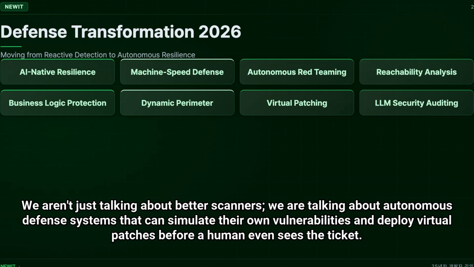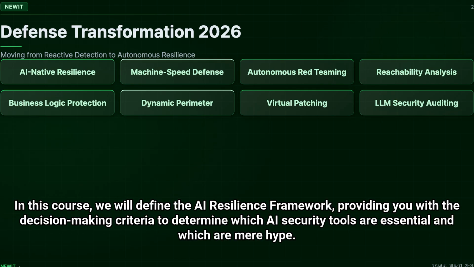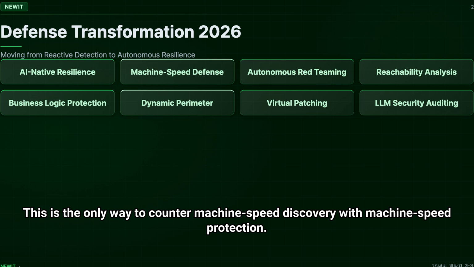We aren't just talking about better scanners, we are talking about autonomous defense systems that can simulate their own vulnerabilities and deploy virtual patches before a human even sees the ticket. This paradigm shift requires a fundamental change in how we view the perimeter. It is no longer a static wall, but a dynamic, self-healing fabric. In this course, we will define the AI resilience framework, providing you with the decision-making criteria to determine which AI security tools are essential and which are mere hype. This is the only way to counter machine speed discovery with machine speed protection.